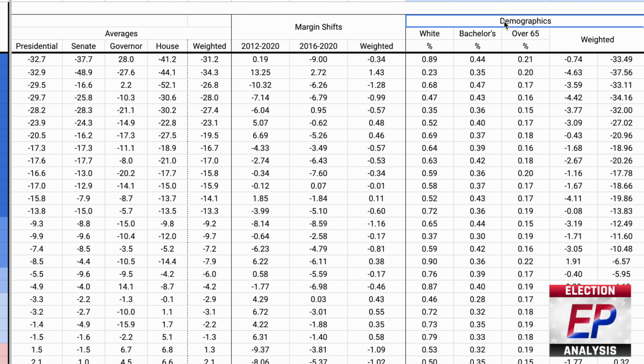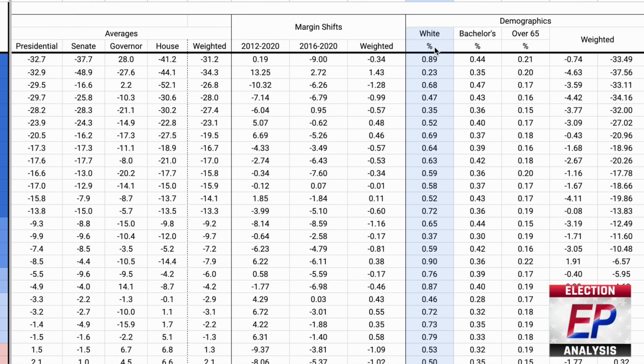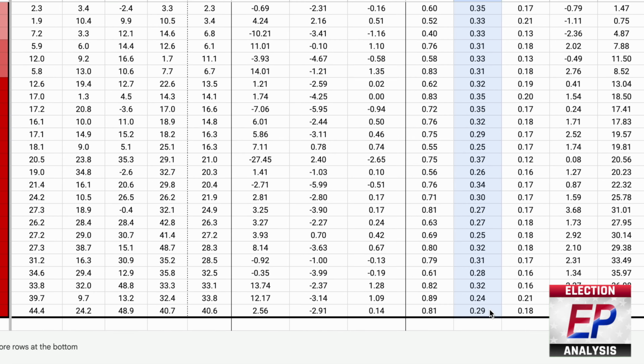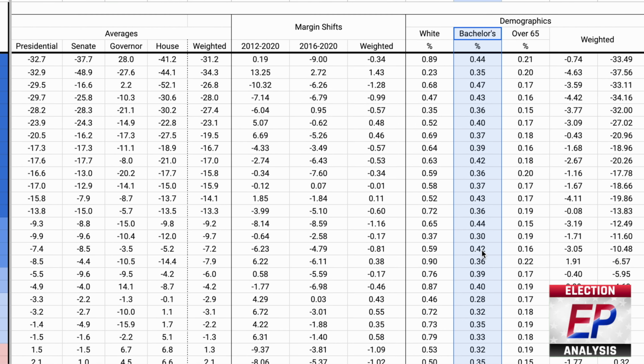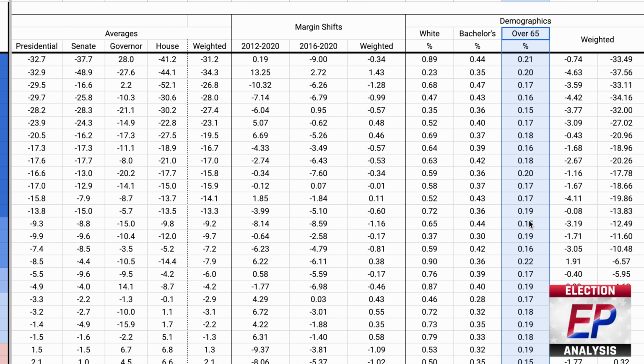Finally, we have a demographics section, more specifically the 3 demographic data points that have proven themselves most useful in predicting election results in our current political environment: race, education, and age. This white percent column shows the proportion of residents in every state that self-identify as white. The bachelor's percentage column shows the proportion of residents that have graduated from college with at least a bachelor's degree, and finally, this over 65% column displays the percentage of residents over the age of 65.